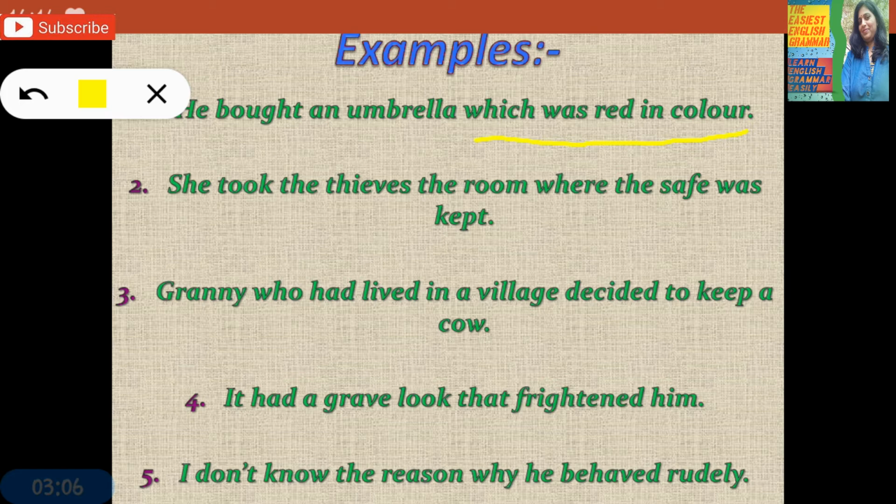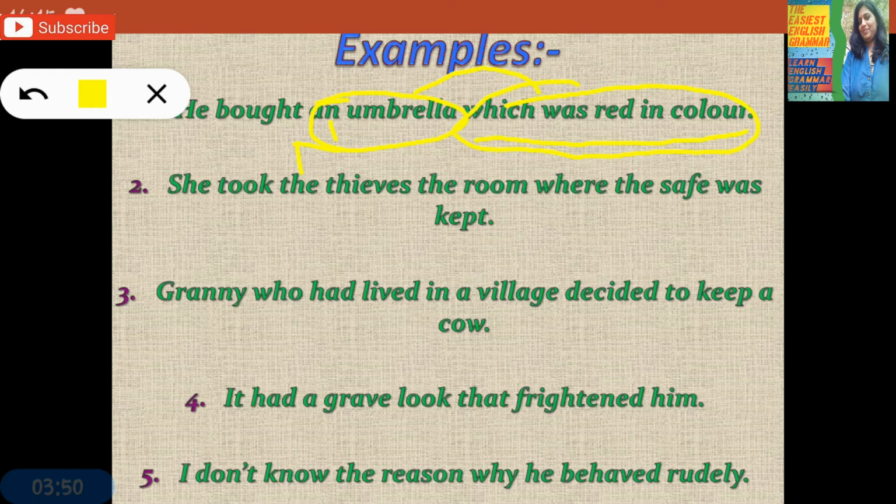He bought an umbrella which was red in color. Which was red in color? Just think what this clause is describing, or what this clause is telling us about. What was red in color? An umbrella. This clause is telling us something more about this umbrella, and umbrella is noun. The word which describes noun is adjective. The same way, the clause which describes noun is also adjective clause. So you understood how it is adjective clause. Which was red in color is subordinate clause telling us about the umbrella, and umbrella is noun, so it is adjective clause.